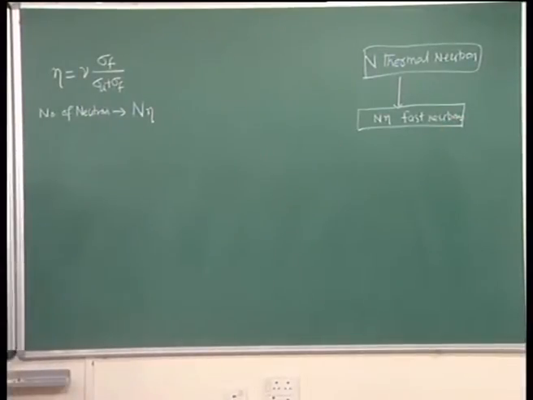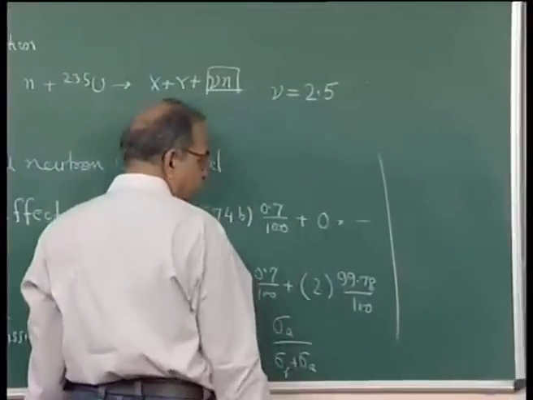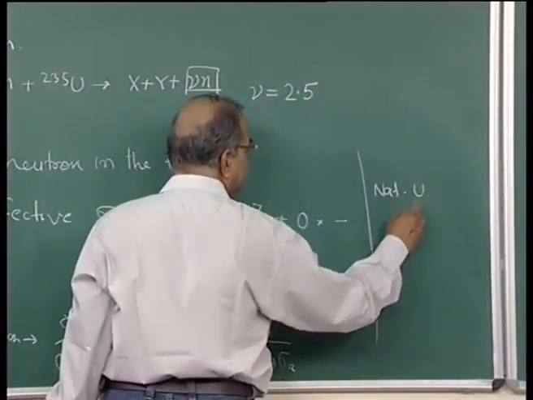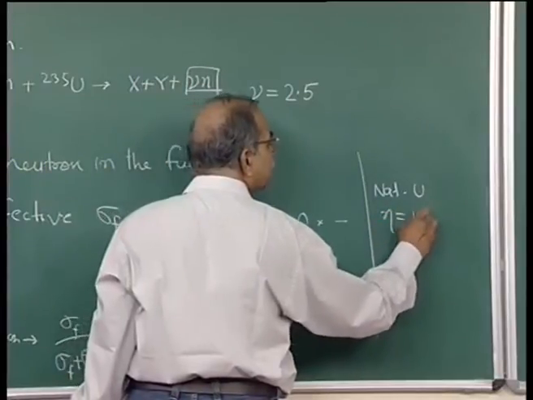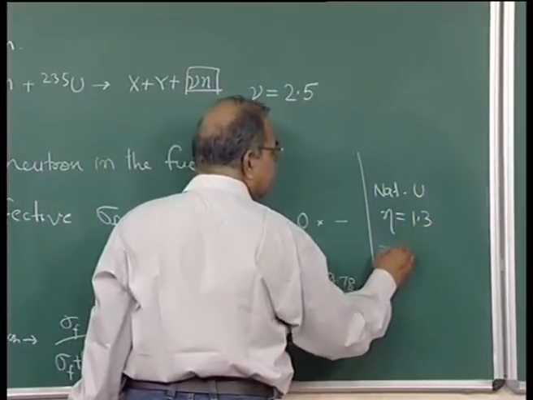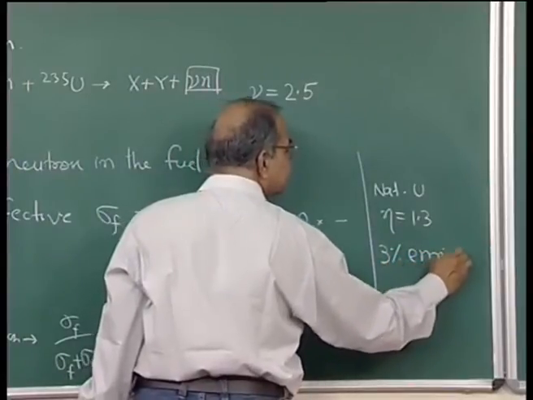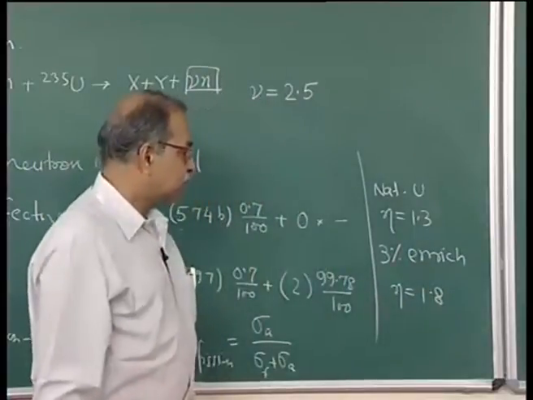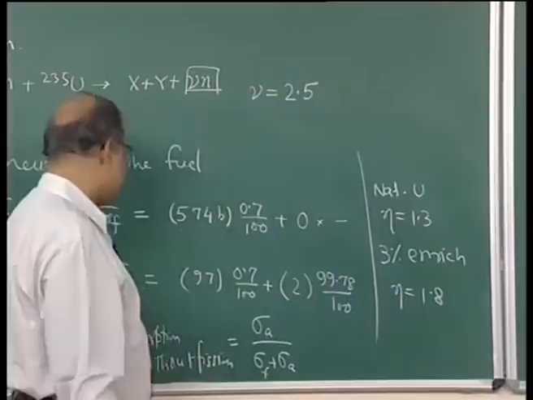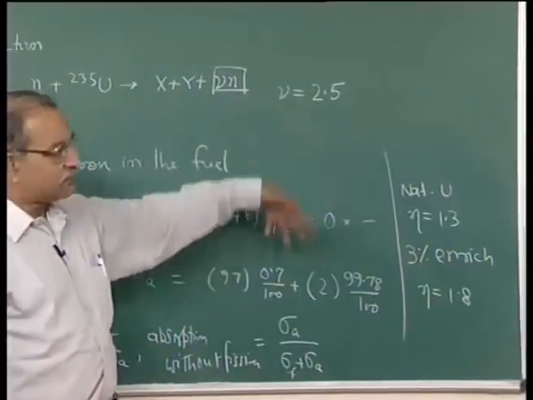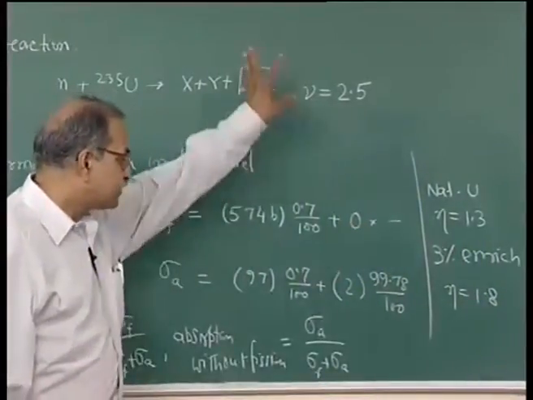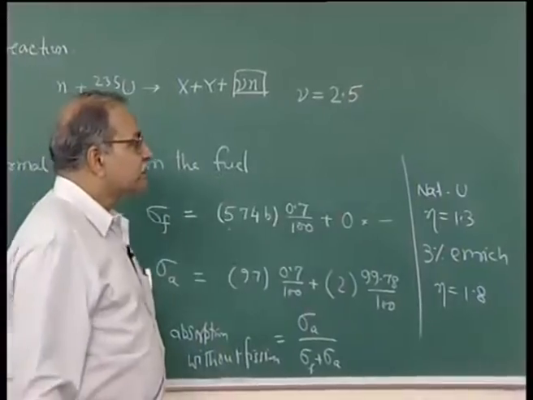Okay. So, you get this n times eta, and what are the typical values of eta? If it is natural uranium, this eta will be somewhere 1.3 or so. For 3% enriched, this will rise, and this will be something like 1.8. So, that is the factor. So, it reduces from 2.5 by that. Remember, uranium 238 is in large quantity. So, it brings down this number drastically.